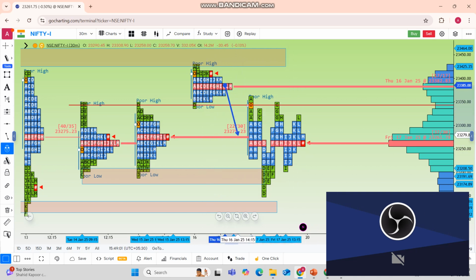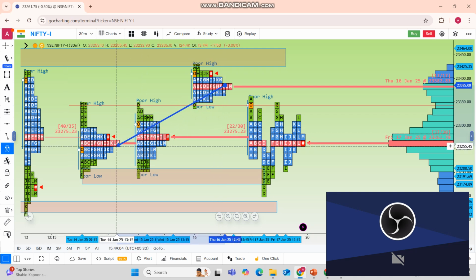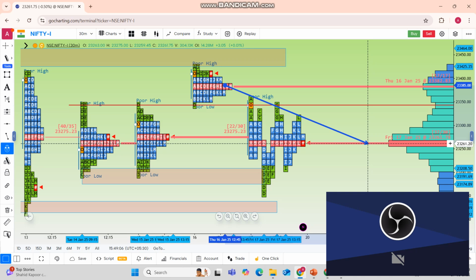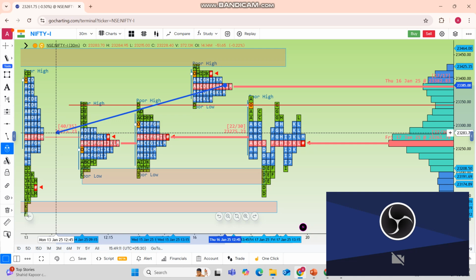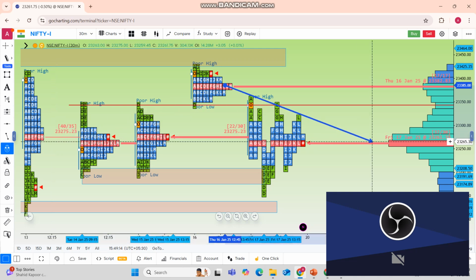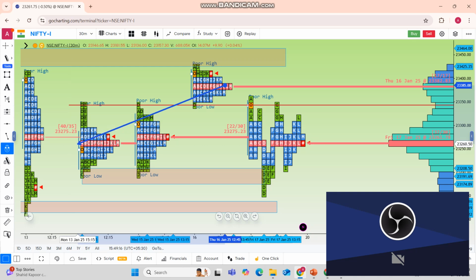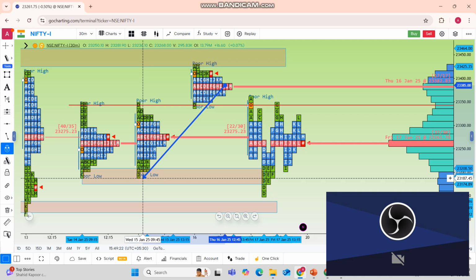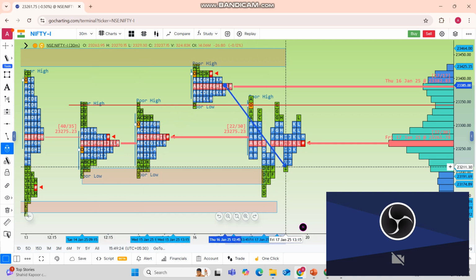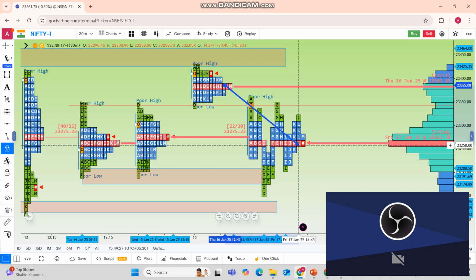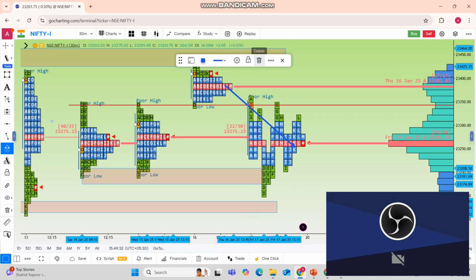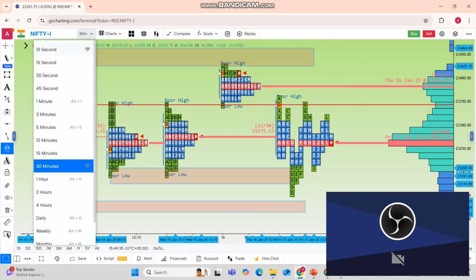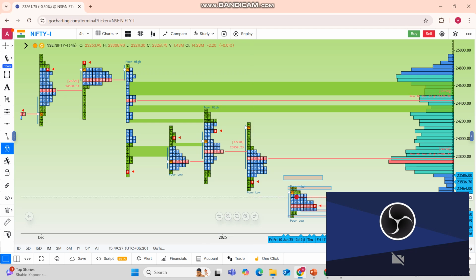Also, if you see, the peaks of three days have been at the same level, 23,260, and all 3 days of peak plus the day before was POC, right? So the 23,250 to 260 zone was a very important level, and for the last 3 days the close was above that level only. Even though the market went down providing an IB extension, even today the market almost closed at the level of 23,250, especially in the 3 days. So this is a very important thing for the upcoming week, and we'll also see the weekly time frame analysis of Nifty.